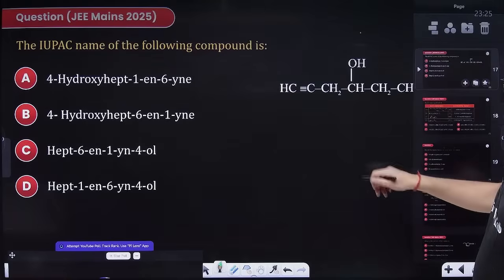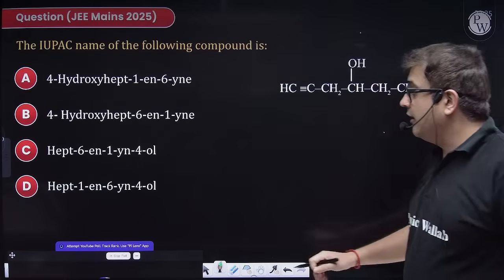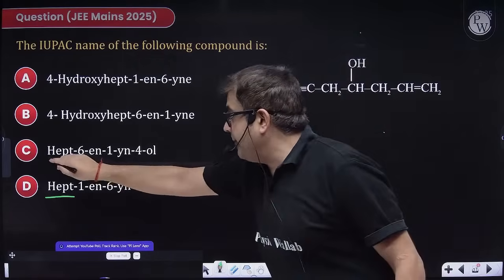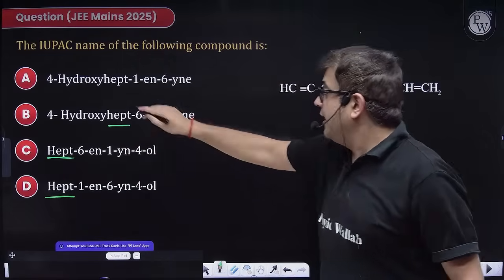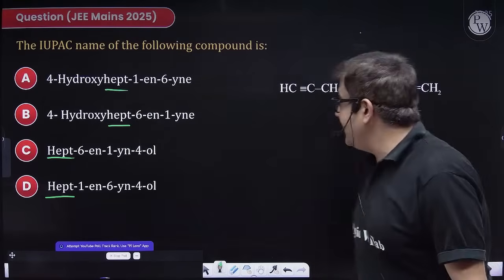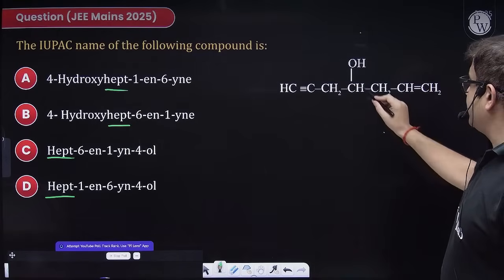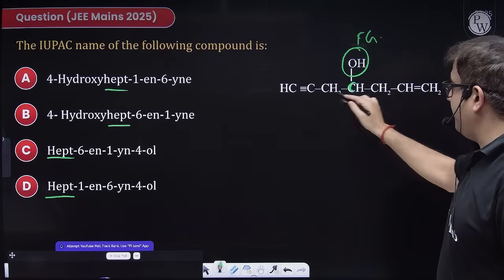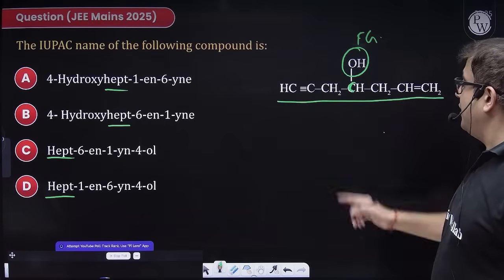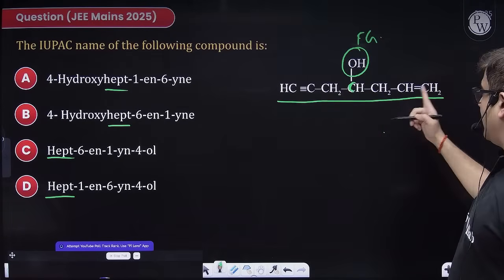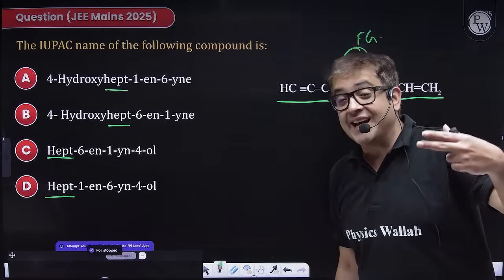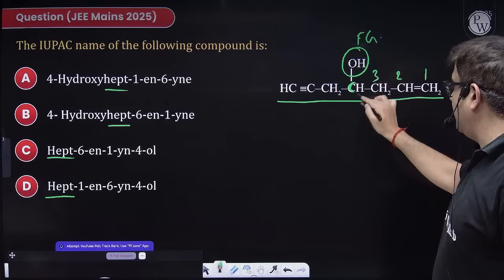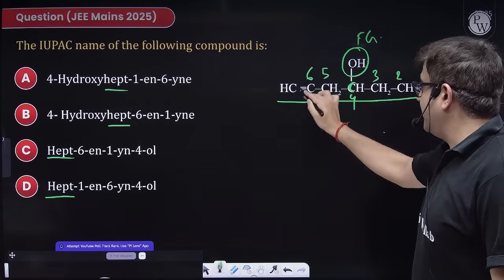I hope it is quite easy again, because this is hept, as in the carbon chain is definitely 7. So this is my functional group, so this carbon will be in my main chain. Numbering 1, 2, 3, 4 from this side also, 1, 2, 3, 4, because alkene starts with an E, so I will name number 1 here, 2 here, 3 here, this will be 4th, then 5, then 6 and 7.